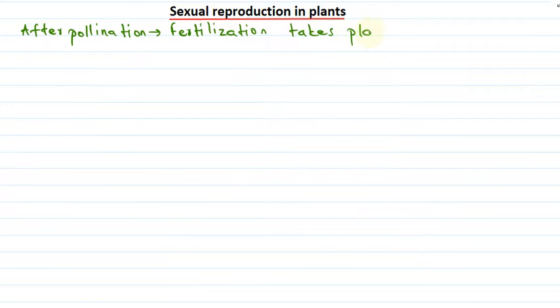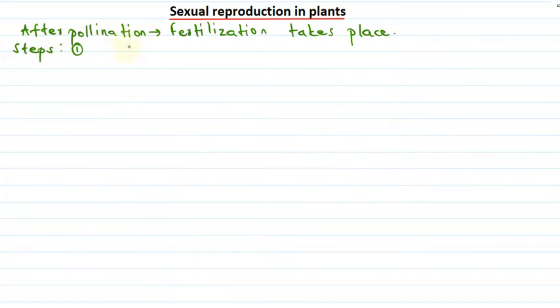What happens after reaching the stigma? The event of fertilization starts. The different steps of fertilization can be as follows. Let's see what are these steps.